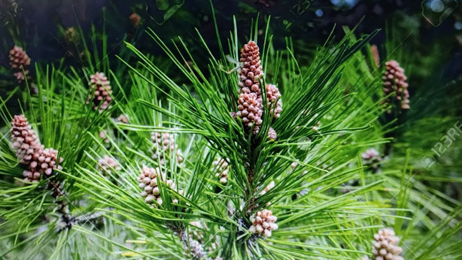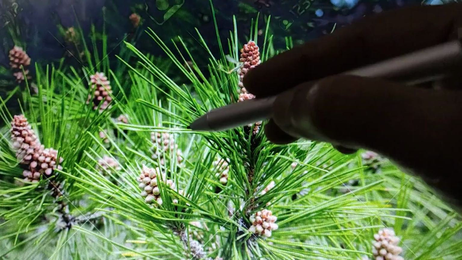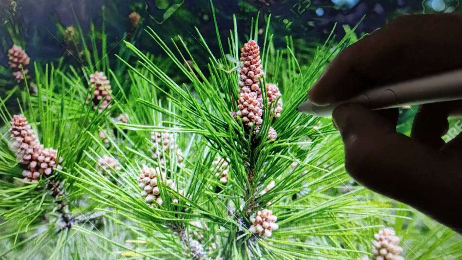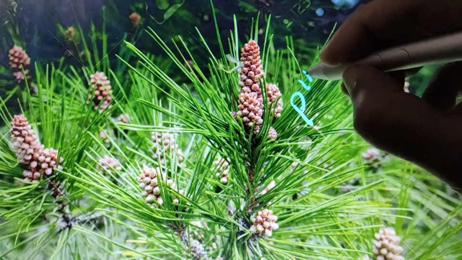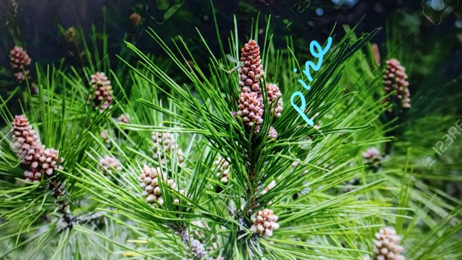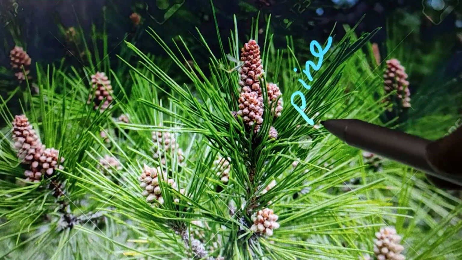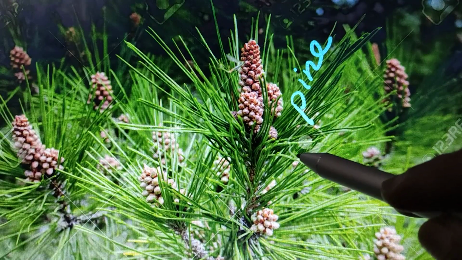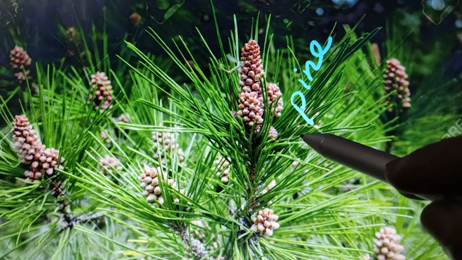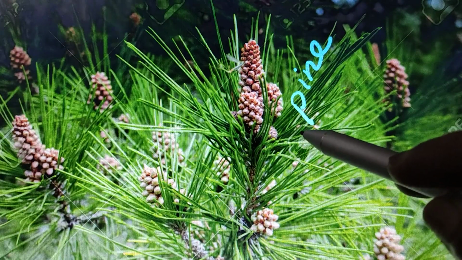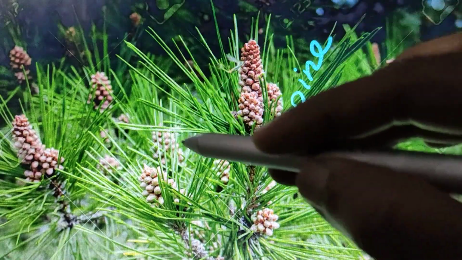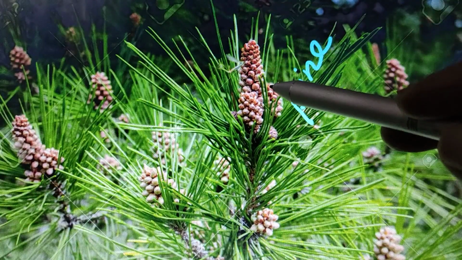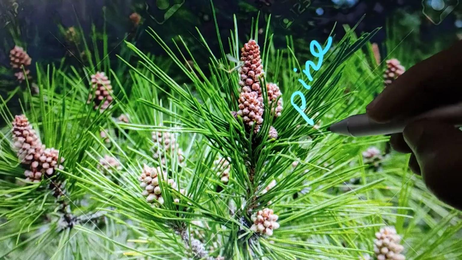Now here a picture is given, and this is nothing but the plant which is called a pine, P-I-N-E, pine. And this pine plant belongs to the group Gymnosperms. Gymno means naked, sperma means seeds: naked seeded plants. And these are produced in special structures which are called cones. Cones are the reproductive structures.